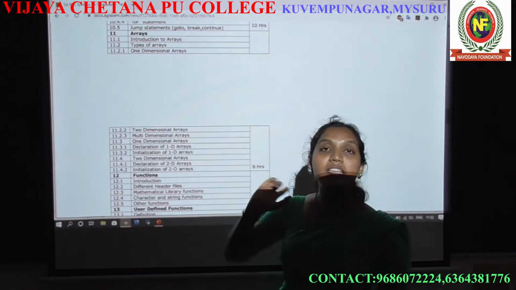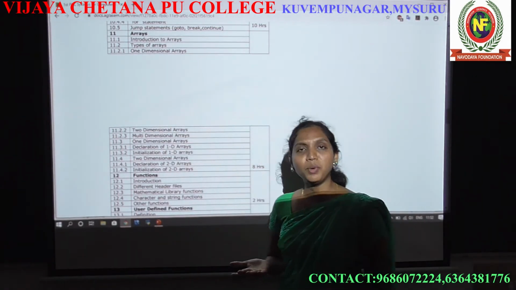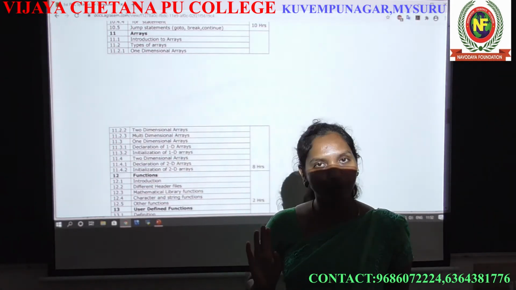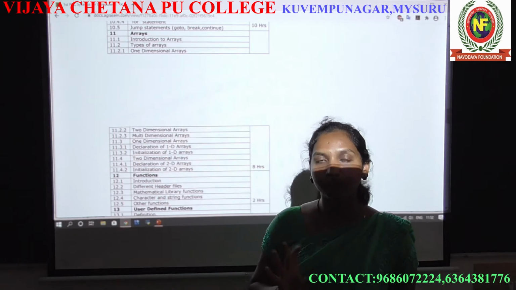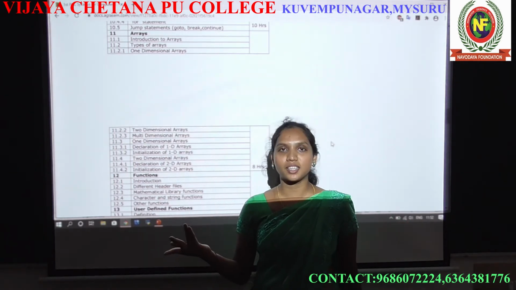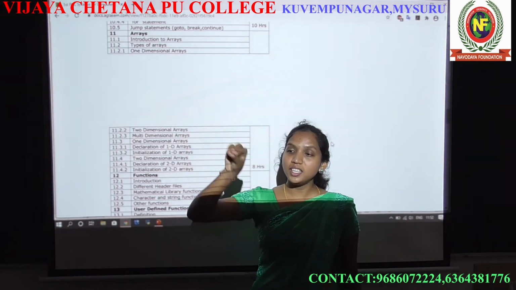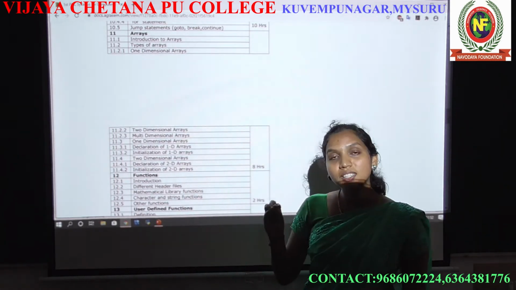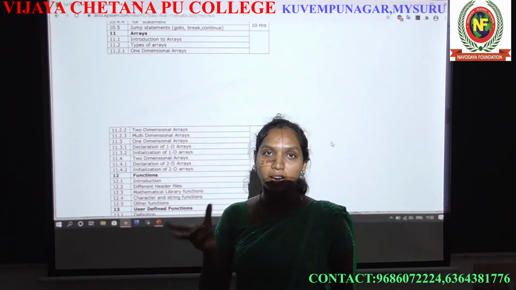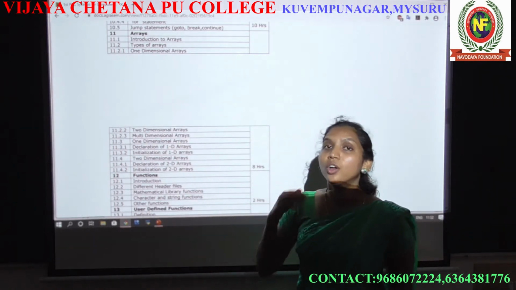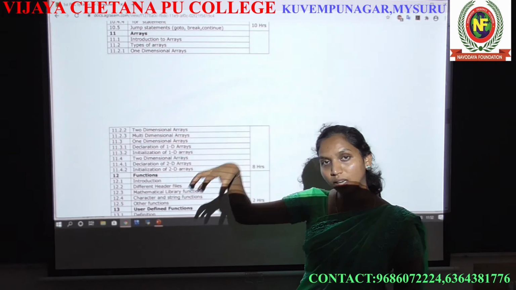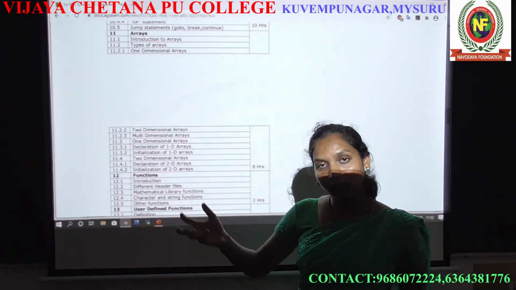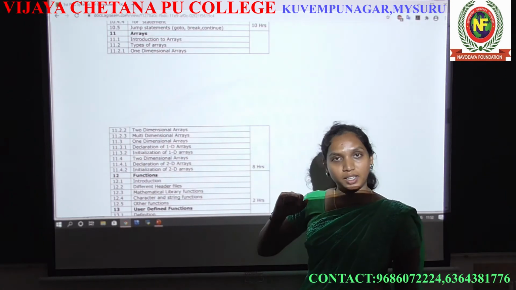An array is a data structure. What is the meaning of data structure? What is data? Data is information, that is what you are giving to a computer. Then what is a data structure? It represents how the data is stored in memory and how it works in memory. So how we store the data in memory, and how we use the data in memory, that is about data structure.